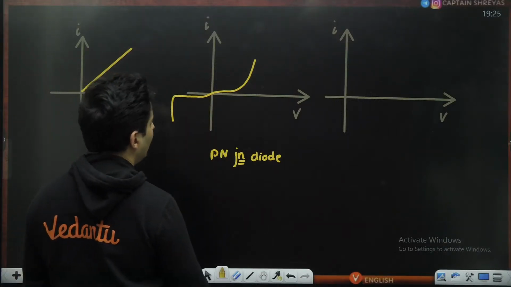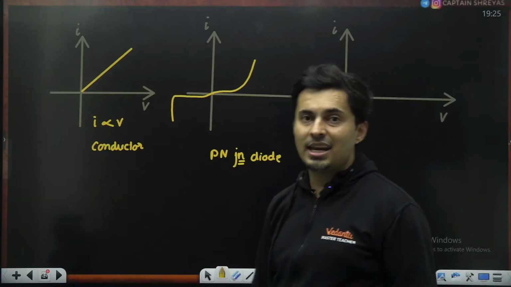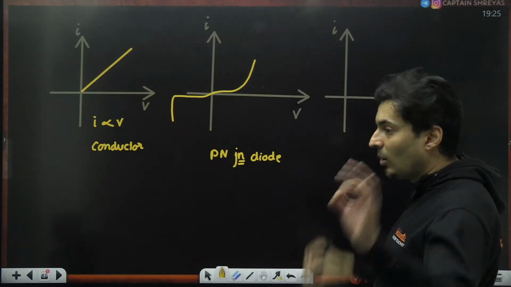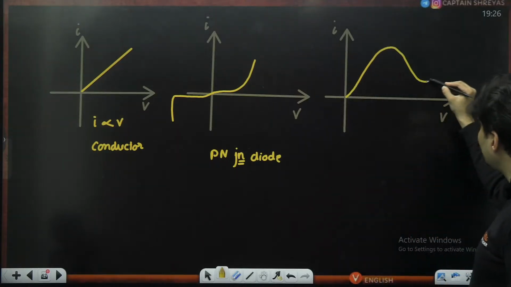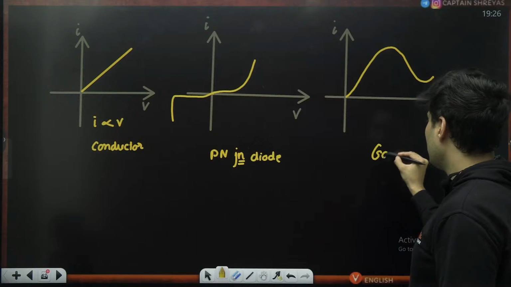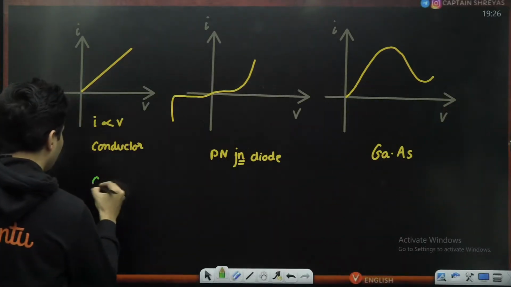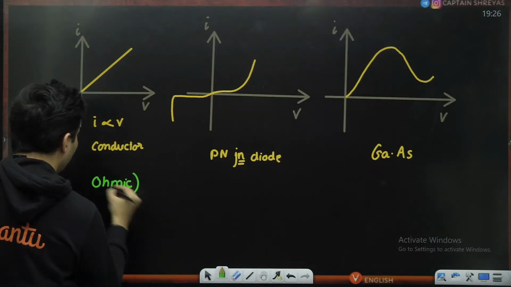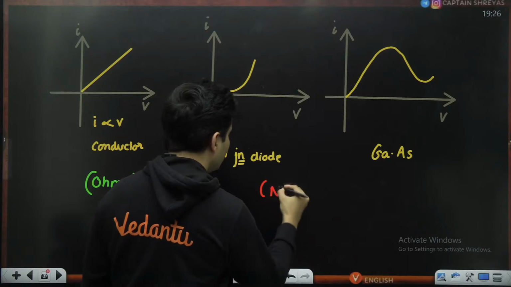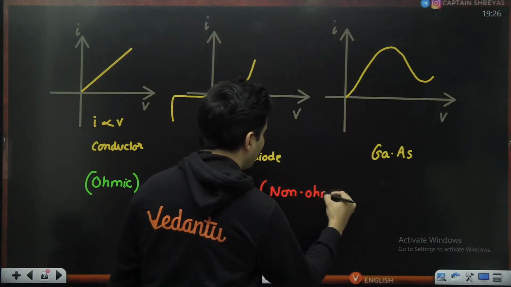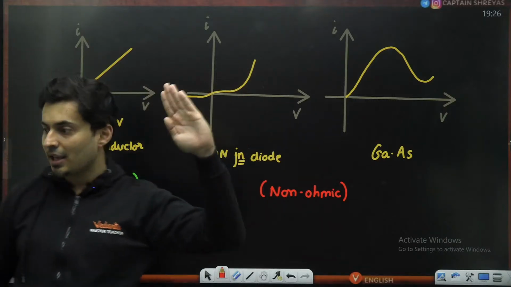This is for a PN junction diode. And for a compound called GaAs, it will look something like this. It goes like that and then goes like this and like this. This is for the GaAs compound. Now, out of this, one is an ohmic device, because current is proportional to the voltage. Here it is not proportional. So these both are non-ohmic devices. So to show that, these graphs are given to you.